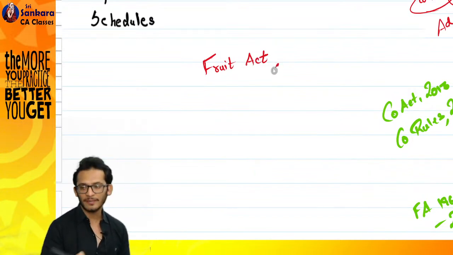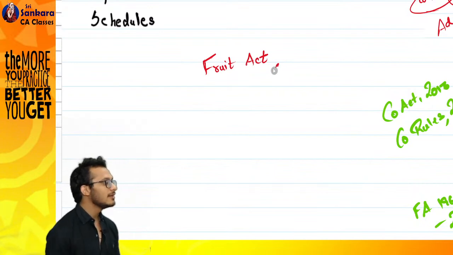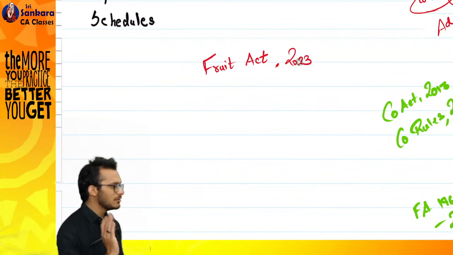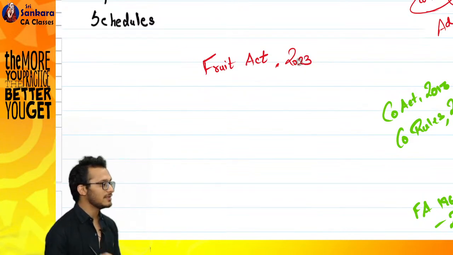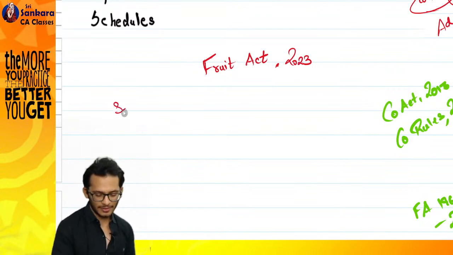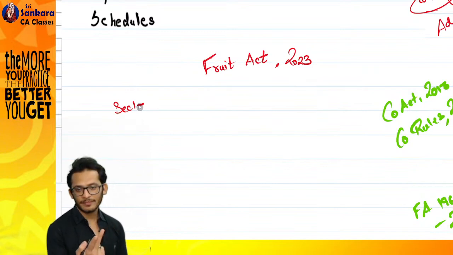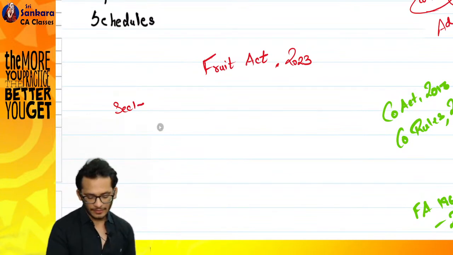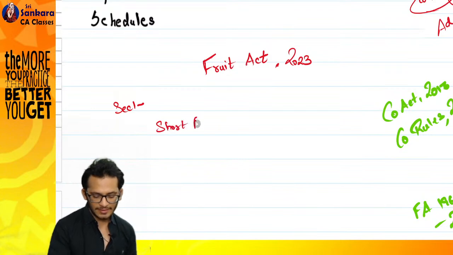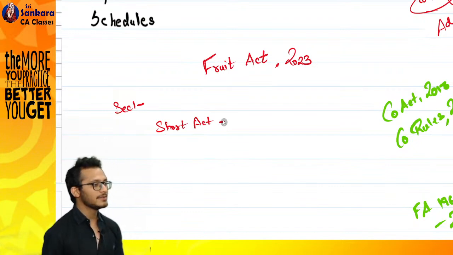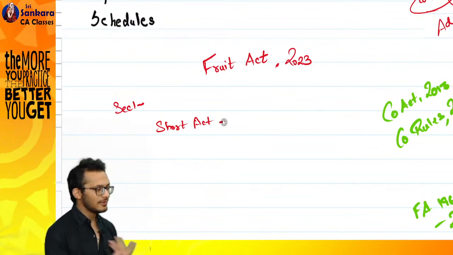First thing you need to do is, because I'm creating a Fruit Act, I need to give a year. 2023. I'm planning to give 2023. I have to start with the first item called section number 1. Section number 1 has 3 items: short title, extent, commencement. First I'll give a short title. I will say this act is hereby going to be referred as Fruit Act 2023. Next, extent. I will say it applies to your choice. Whole of India? Okay. So it applies to whole of India.